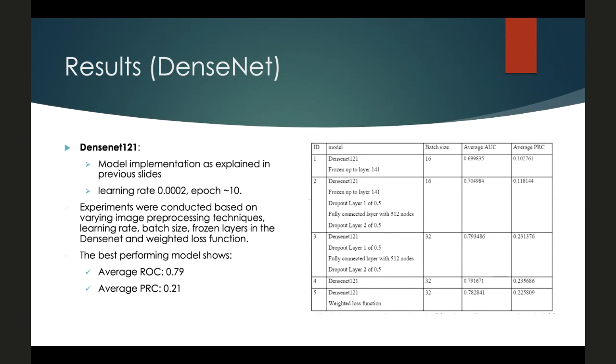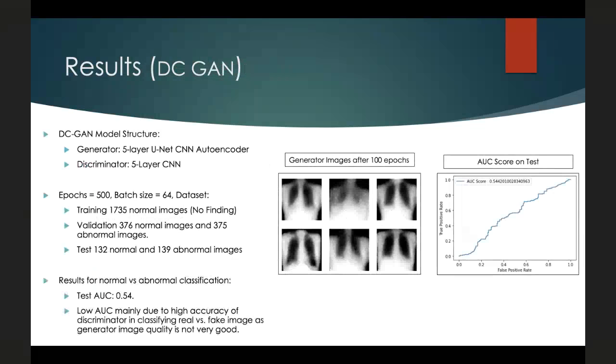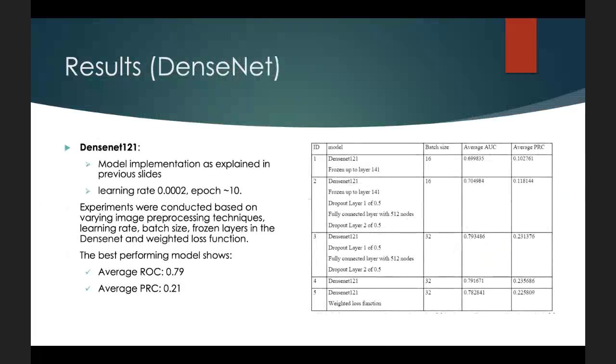So in our training, the DenseNet versus the ResNet average AUC is 0.79 versus 0.63. In addition, we experimented with different hyperparameters in the DenseNet to highlight that a batch size of 32 actually performs better than 16. And also, the deeper the network, the better the results. We followed one of the suggestions in the paper to use a weighted loss function to solve the imbalance in data. But more work is needed to achieve a better AU-PRC score to differentiate false negatives.